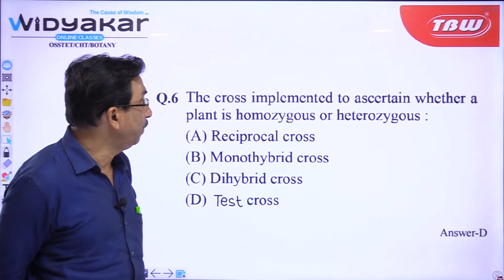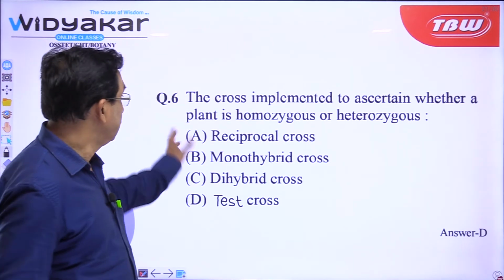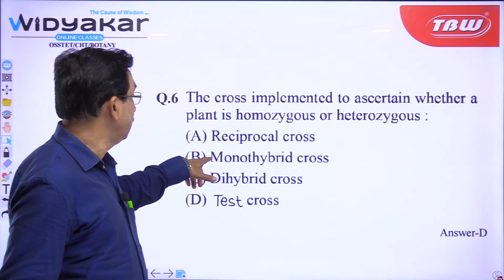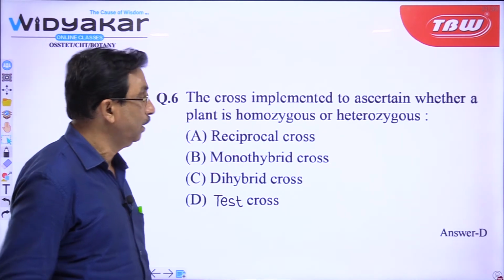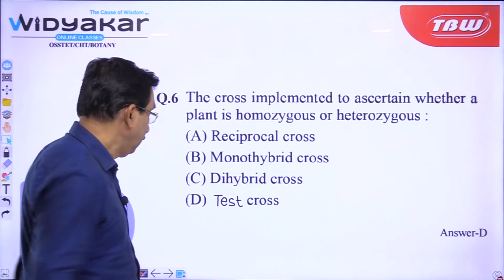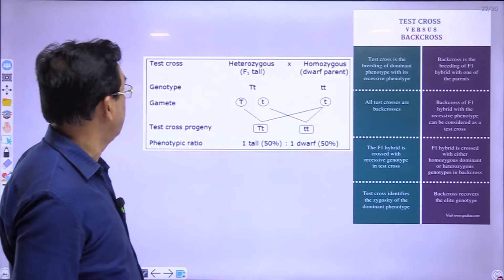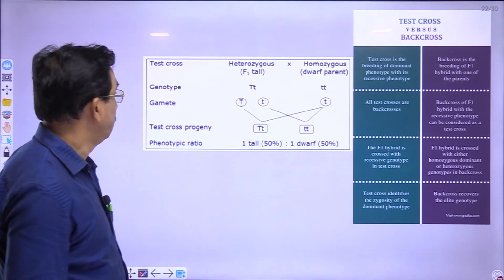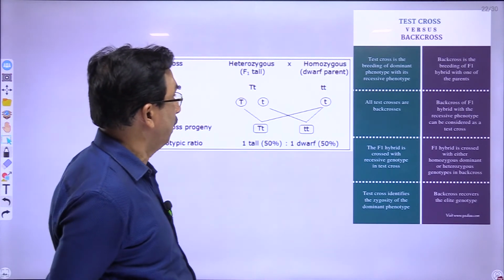The cross implemented to ascertain whether a plant is homozygous or heterozygous: among these, reciprocal cross is there, monohybrid cross is there, dihybrid cross is there and test cross is there. So, naturally, the answer here among the options will be D, or test cross. If you remember the test cross, it is always test cross and back cross. The difference I am showing you.